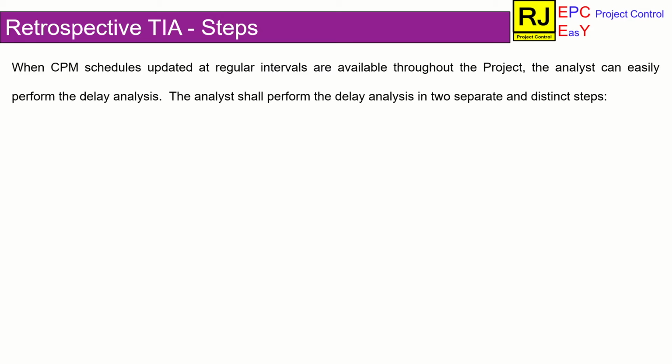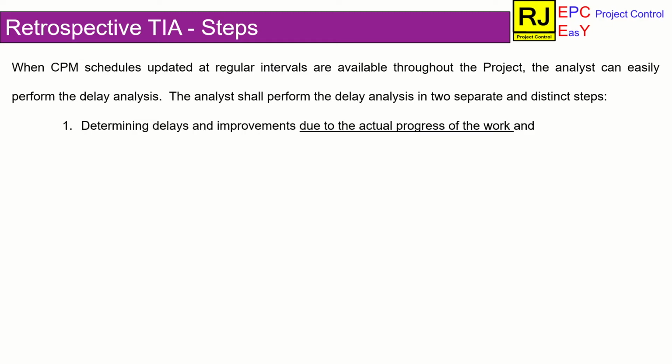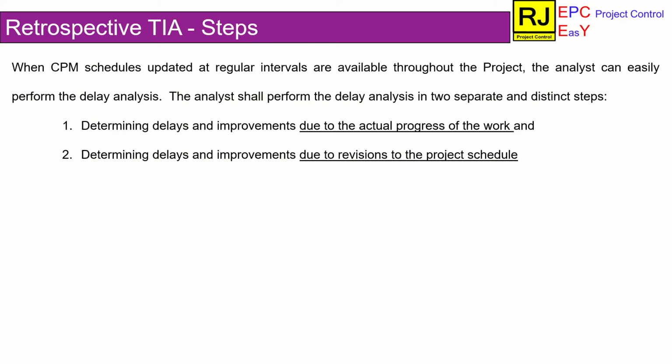Retrospective time impact analysis involves two stages of analysis. The first stage is to determine the delay due to the delay event. The second stage is to determine the scheduler induced changes in the schedule. Let's discuss the first stage.